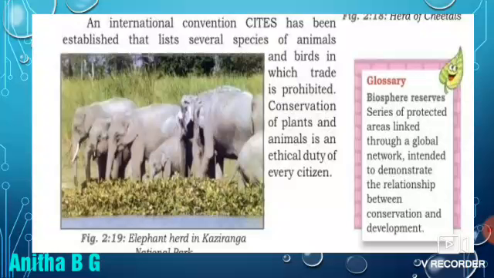This is the lesson about land, water, soil, natural vegetation and wildlife resources. So, dear students, I hope you all got this. Thank you.